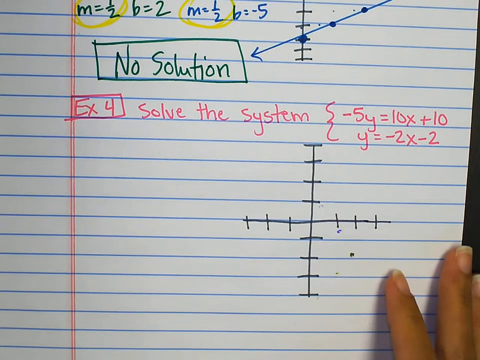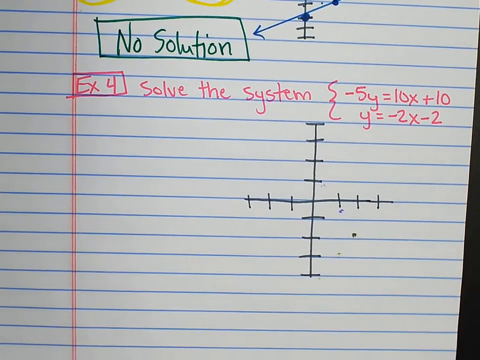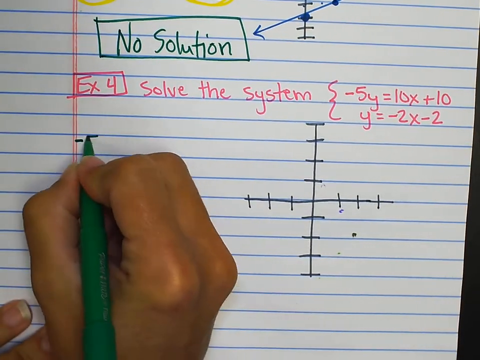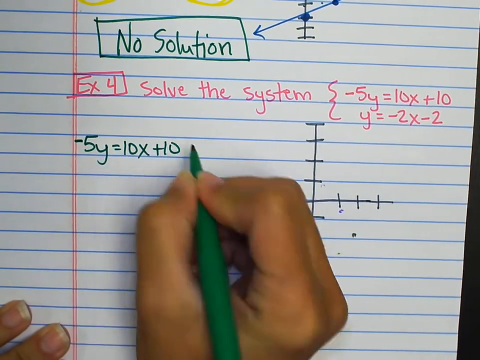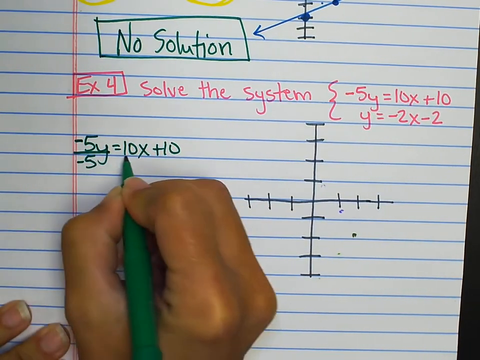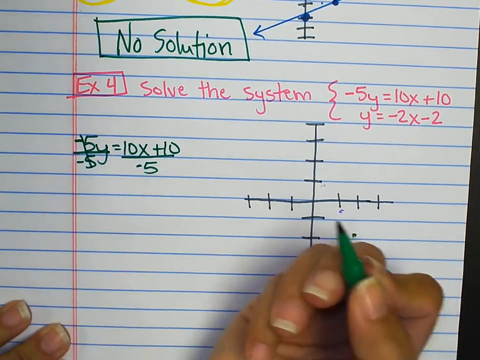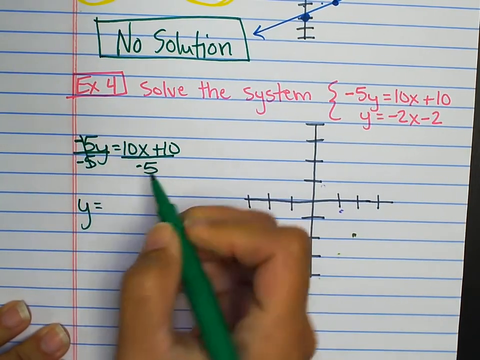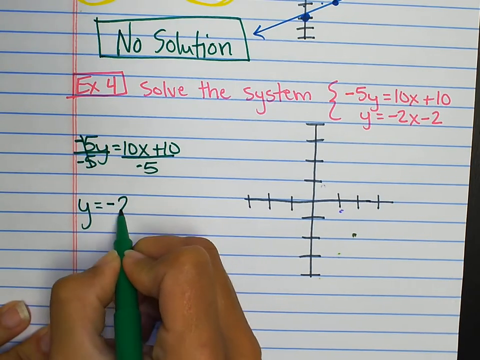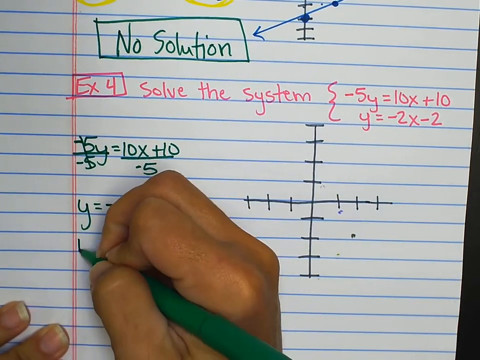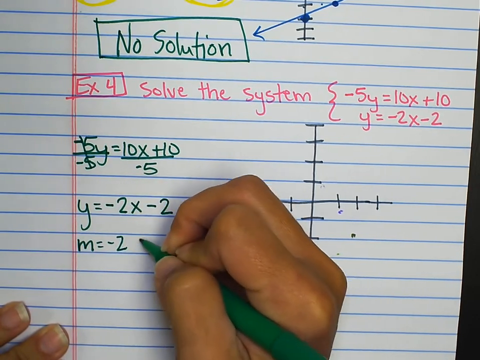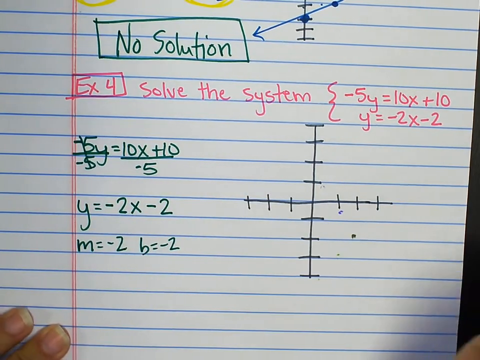Okay, let's do one more, last one. We have negative 5y equals 10x plus 10. Need y by itself, so I'm going to divide through by negative 5. That gives me y equals 10 divided by negative 5, which is negative 2x. 10 divided by 5 is negative 2. That's a slope of negative 2 and a y-intercept of negative 2.